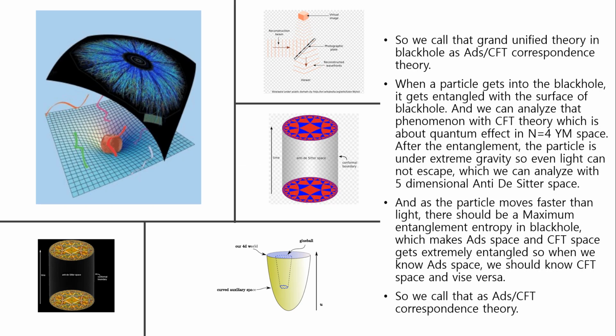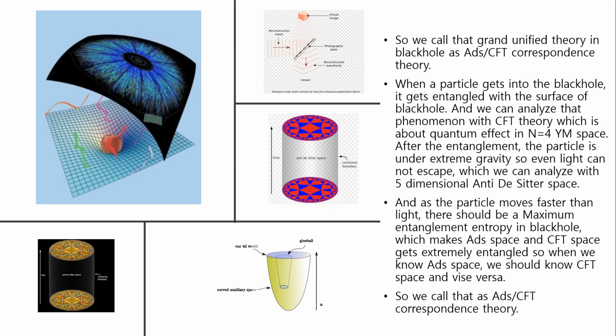When a particle gets into the black hole, it gets entangled with the surface of the black hole, and we can analyze that phenomenon with CFT theory, which is about quantum effect in n equals 4 Yang-Mills space. After the entanglement, the particle is under extreme gravity, so even light cannot escape, which you can analyze with 5-dimensional anti-de Sitter space.